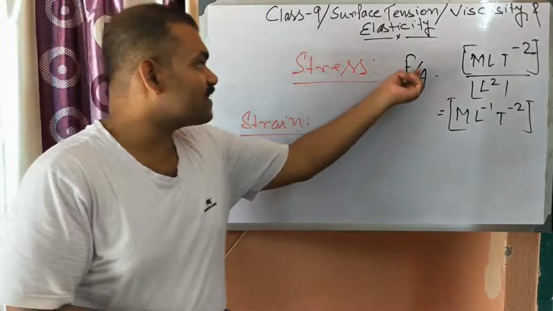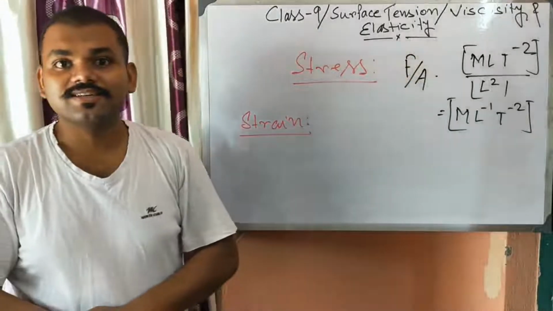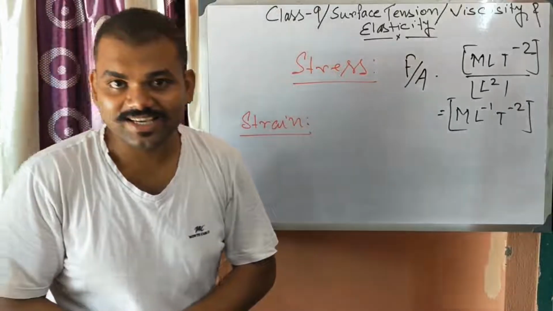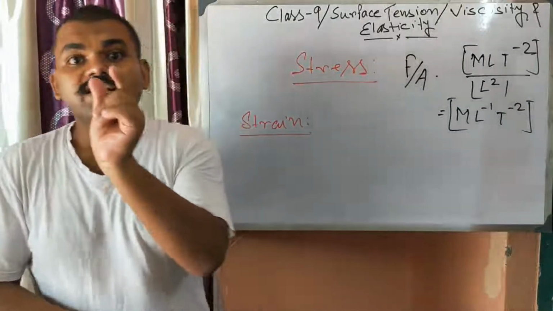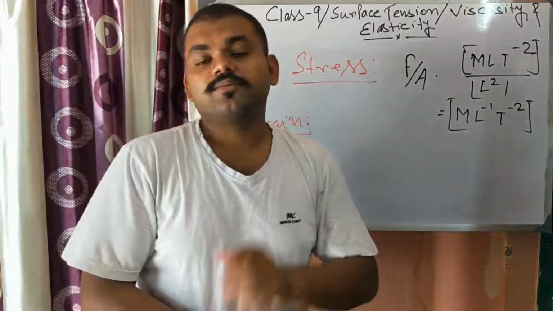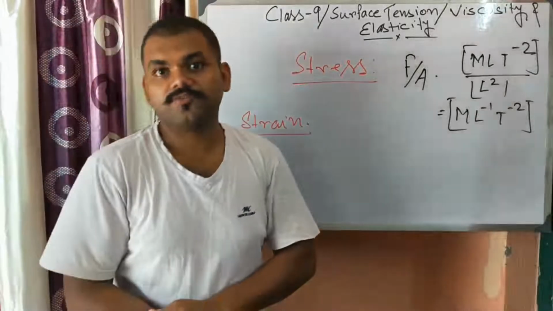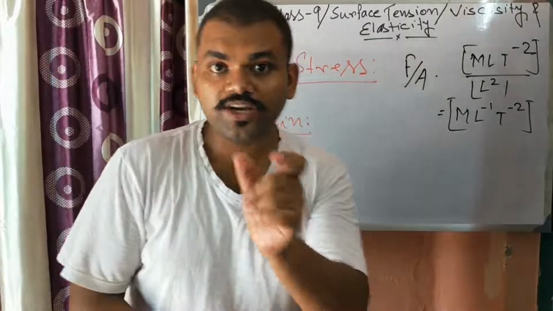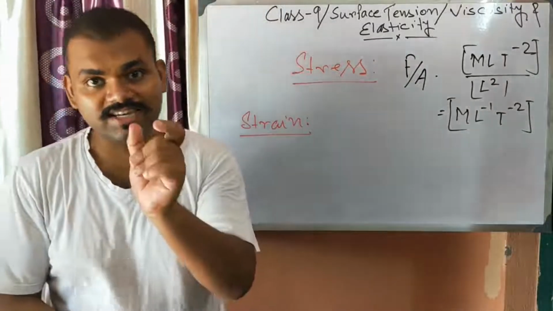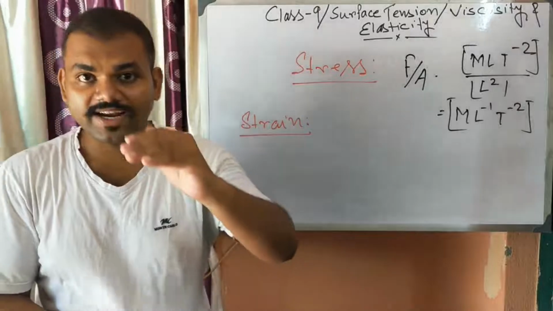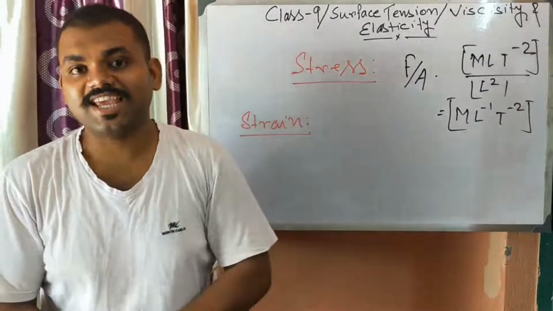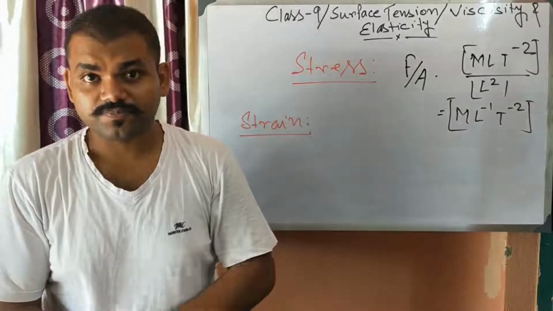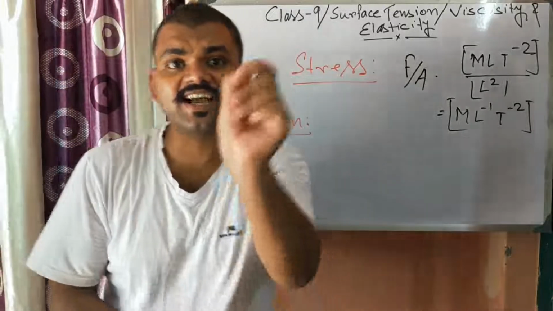So the force of restitution per unit area is stress, whereas strain is the deformation created per unit original configuration. That is, the change in configuration divided by the original configuration.